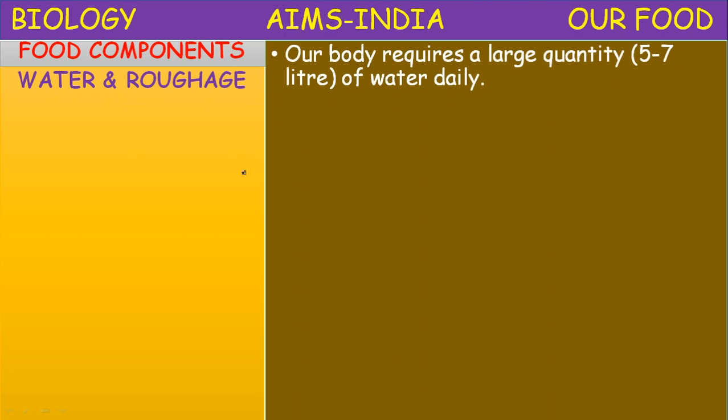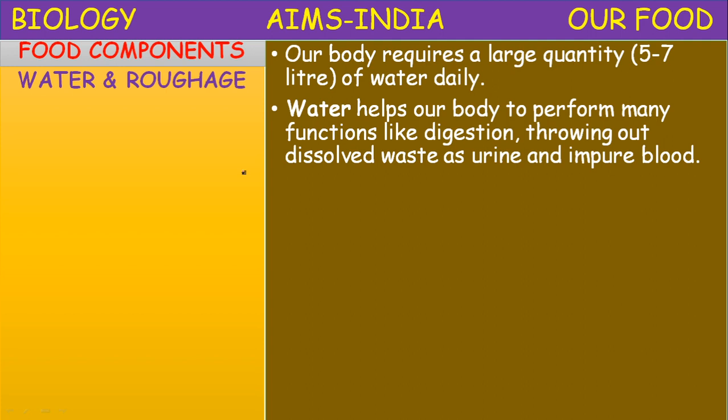Our body requires a large quantity of water, nearly 5 to 7 liters daily, depending upon our work. Water helps our body to perform many functions like digestion, excretion and transport, throwing out dissolved waste as urine and impure blood.